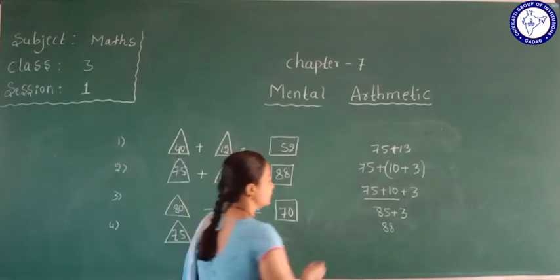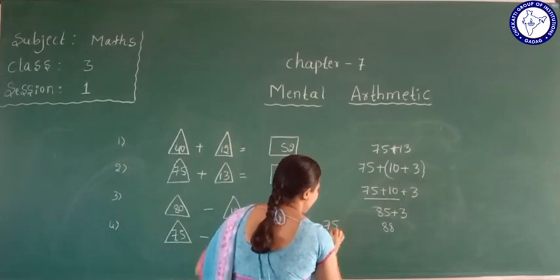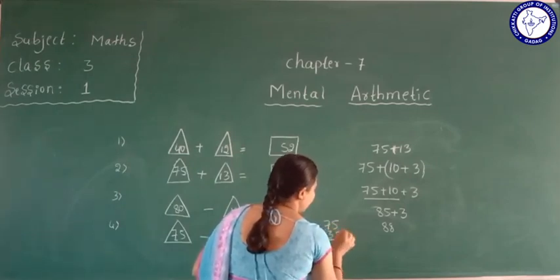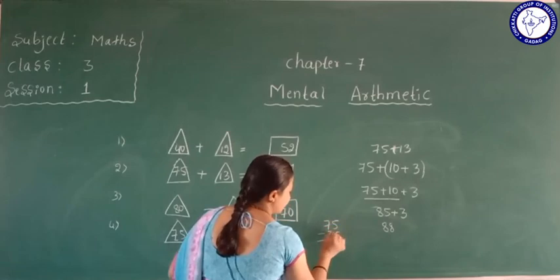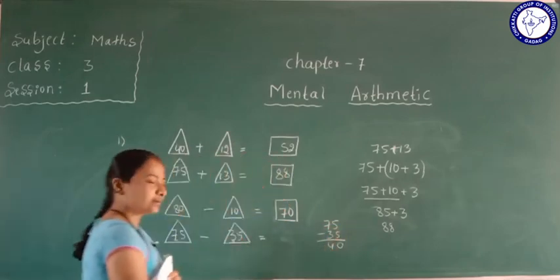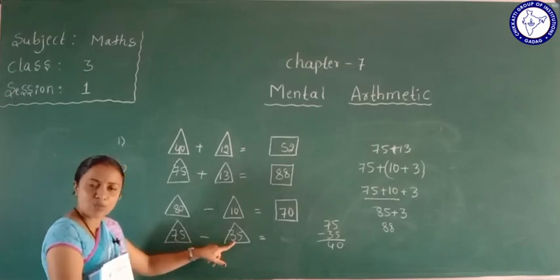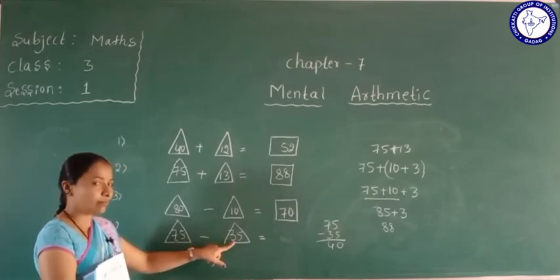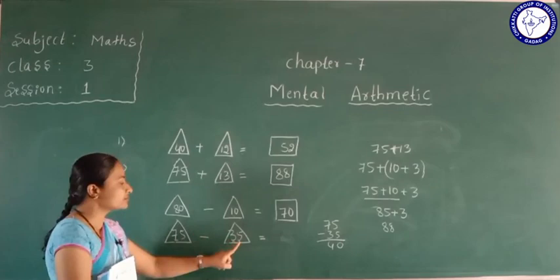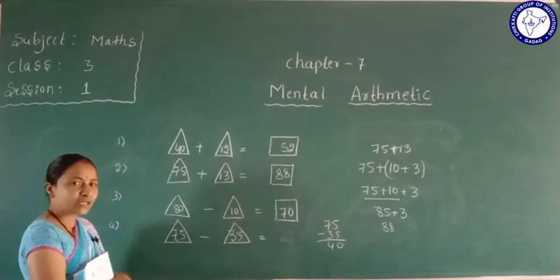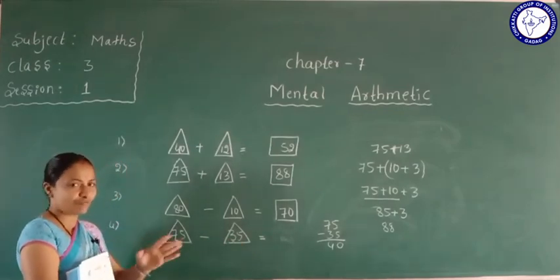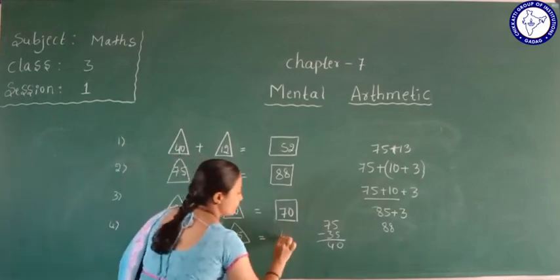Here we can get 75 minus 35: 5 minus 5 is 0, 7 minus 3 is 4. See, 7 minus 3, how much do you get? 4. Okay, mind it. Next, 5 minus 5, how much? We get 0. So 4, 0, 40. Okay, the answer is 40.